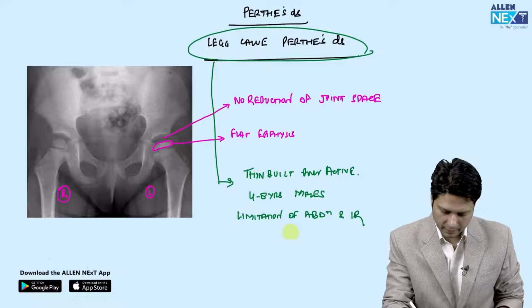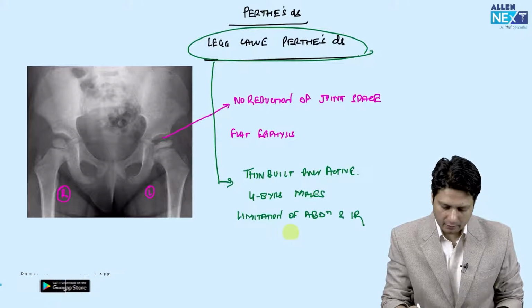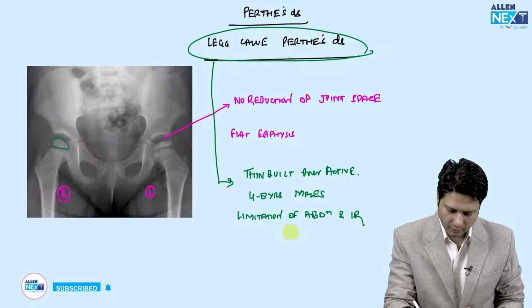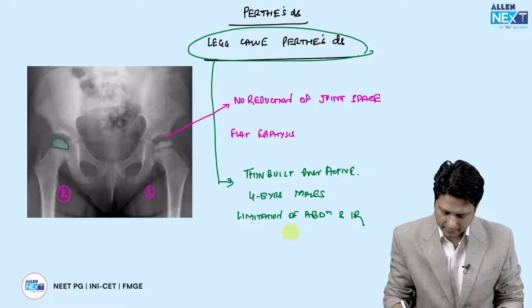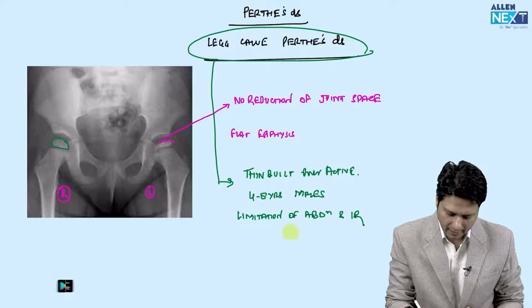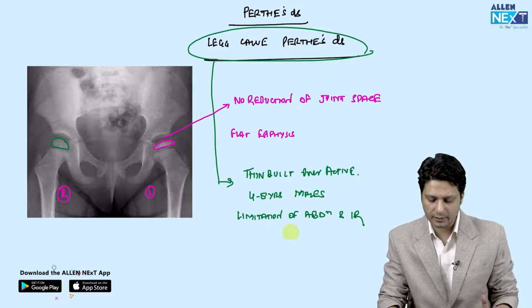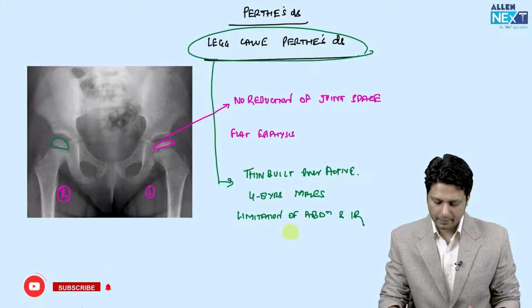If you go back, if you want to see it again, you can very clearly identify that this is the normal epiphyseal head of the femur on the normal side, and this is the epiphyseal head of the femur on the abnormal side, and there is a huge difference between the two. There is a flattening of this epiphysis, right?